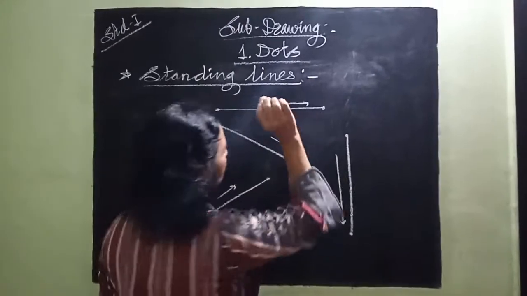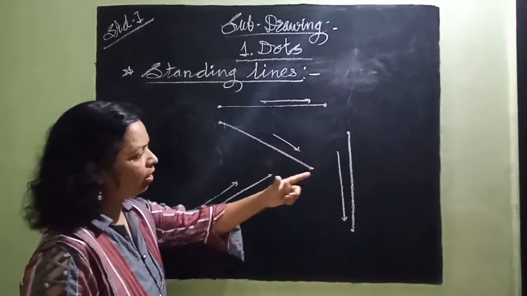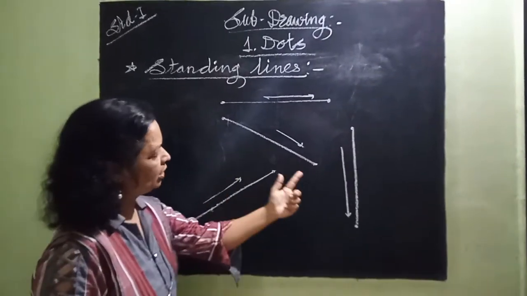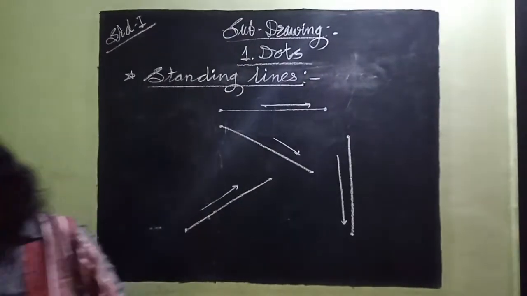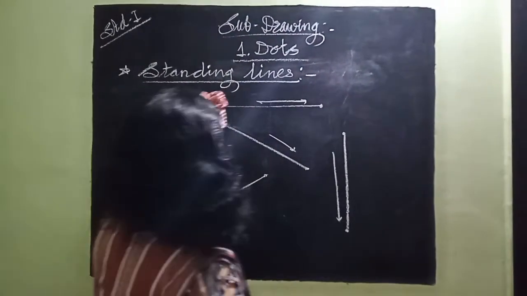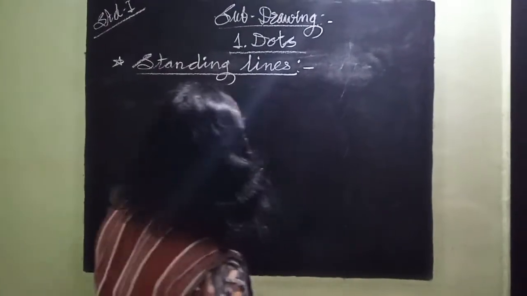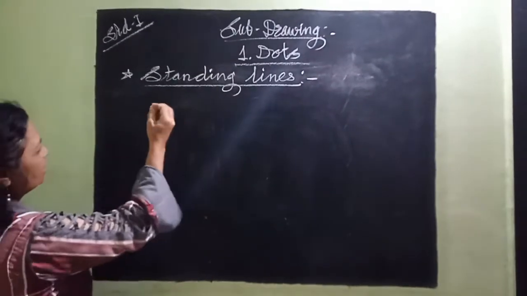Whatever it be, it doesn't bend in any other direction. It moves in a straight way only, in a single direction. So what is a straight line? A line which moves in only one direction. So we can define it like this.